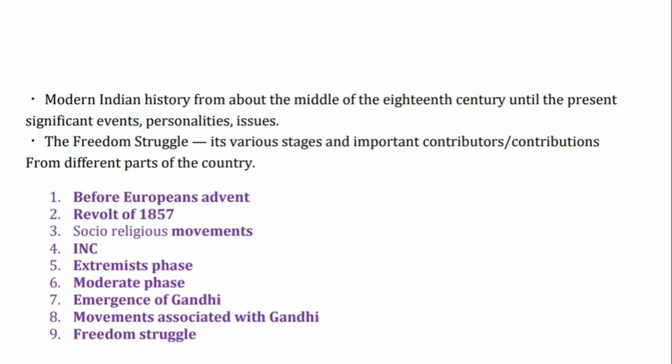Now comes the most important topic, which is the moderate and extremist phase, from 1885 to 1905 and 1905 to 1918 respectively. In this phase, we will see what the approach of the leaders was and also their contributions to society, and what different revolutionary activities were undertaken by them. The source for this is Spectrum chapters 11, 12 and 13 or old NCERT class 12 chapters 12, 13, 14.